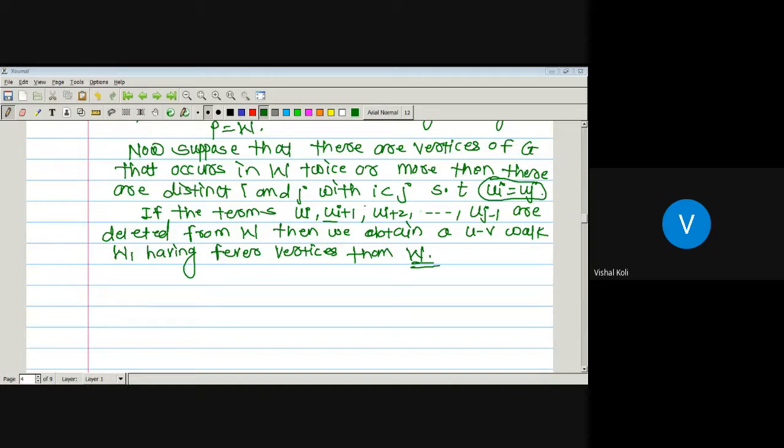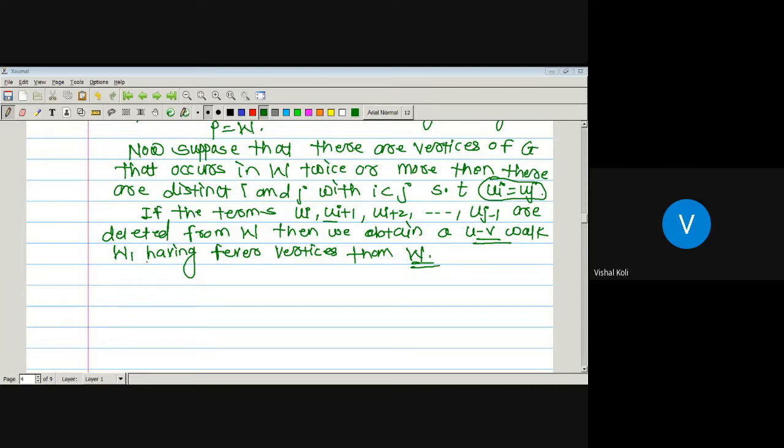Now suppose after deleting these vertices, this UV walk contains all distinct vertices, then that UV walk is nothing but a UV path. But if again there is some vertex um which is repeated, then again we have to do the same procedure.